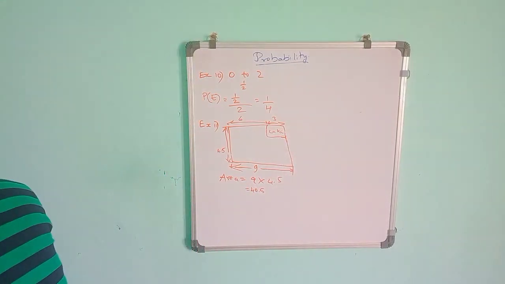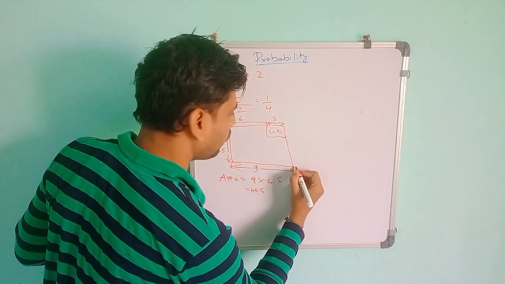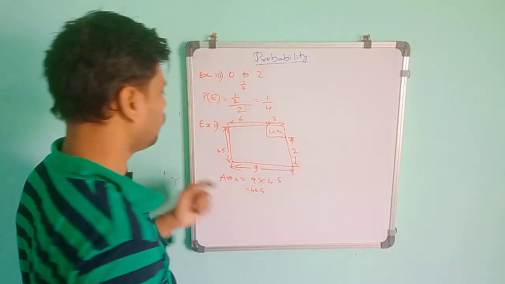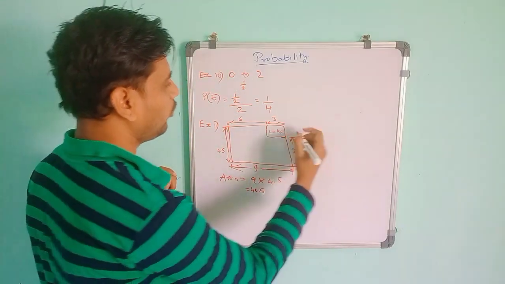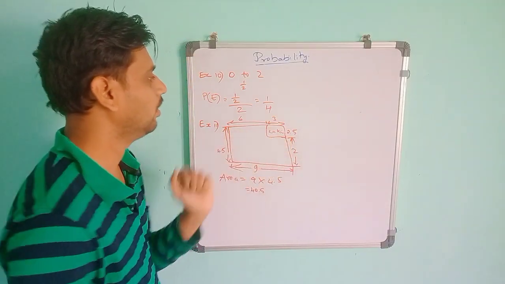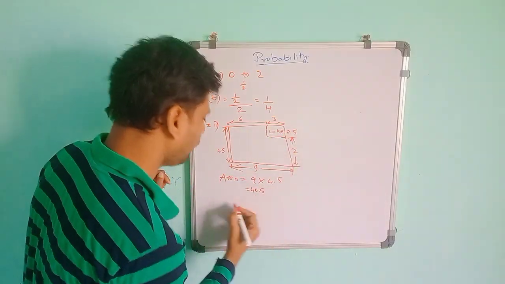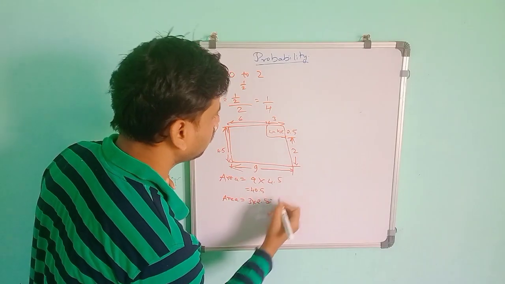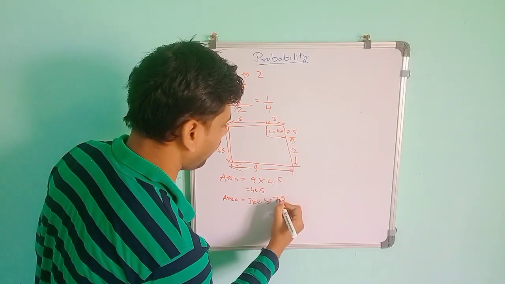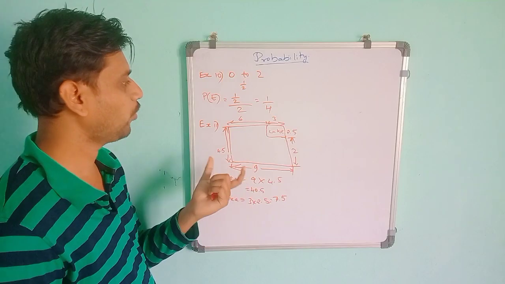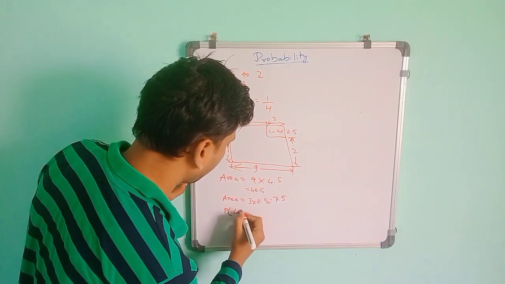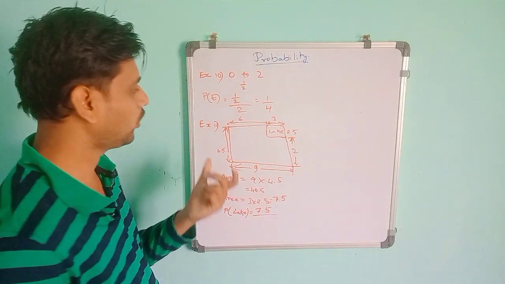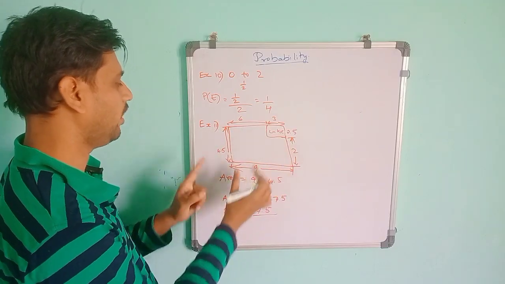And it is given that from the bottom to here it is 2 kilometers. So this is 2, and the total is 4.5, so the remaining will be 2.5. So the lake's length and breadth are 3 and 2.5. The area of the lake will be 3 into 2.5, which gives 7.5. They are asking for the probability of the lake. So the probability of the lake is the lake value, 7.5, which is the favorable outcome, divided by the total possible, the whole rectangular region, the whole area, 40.5.